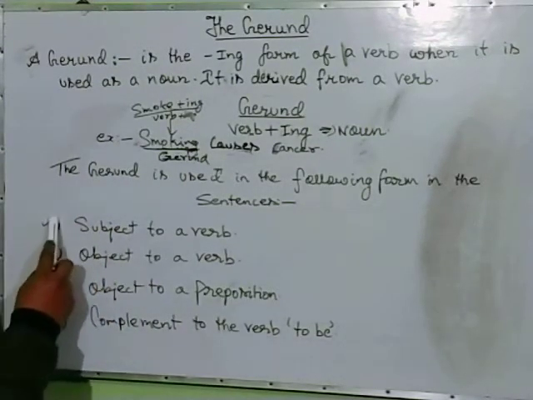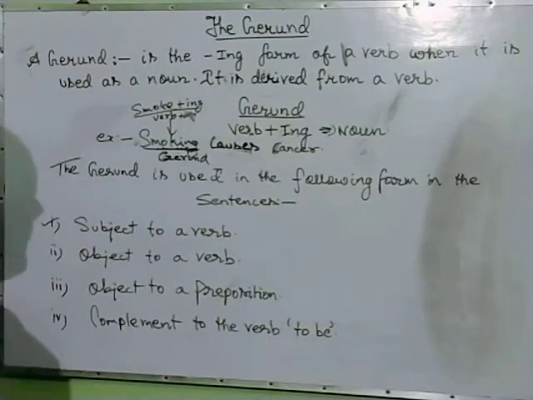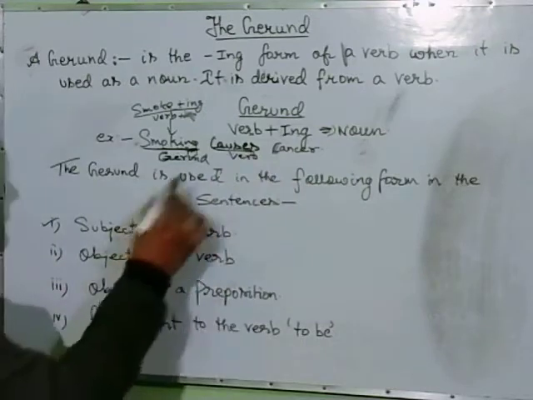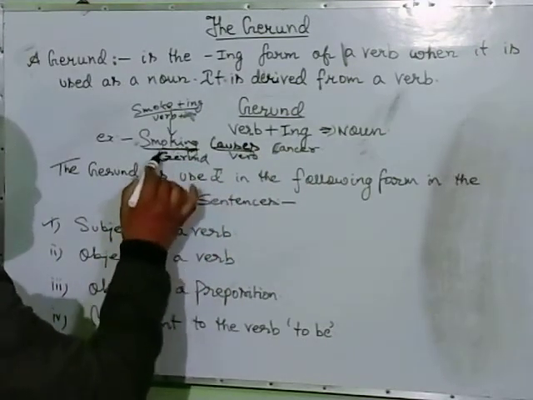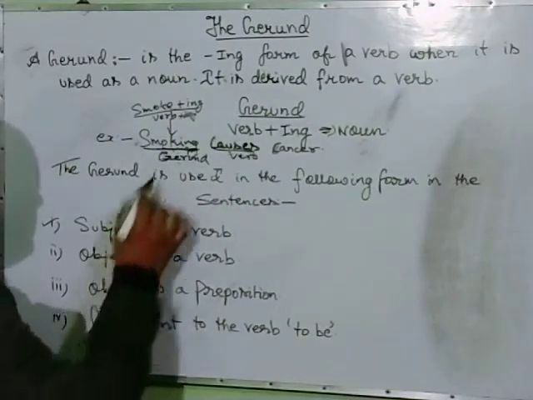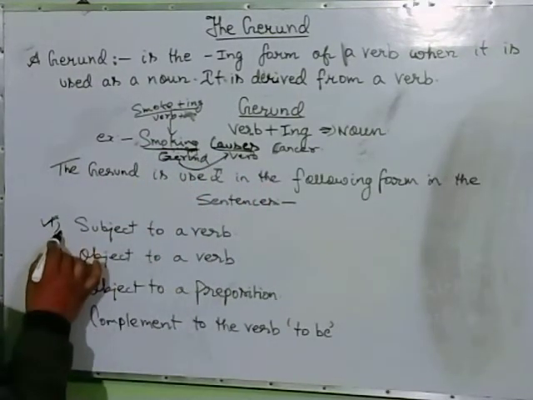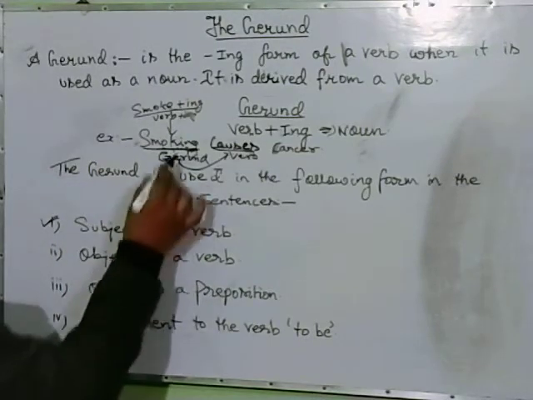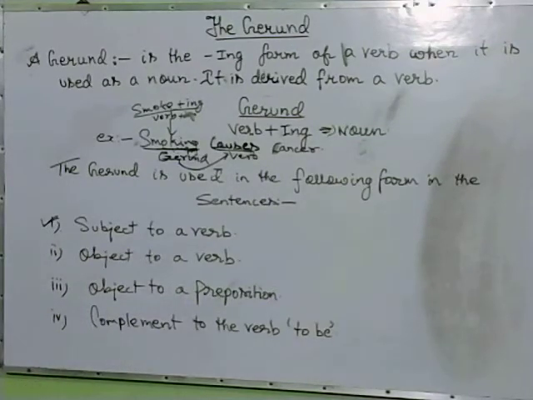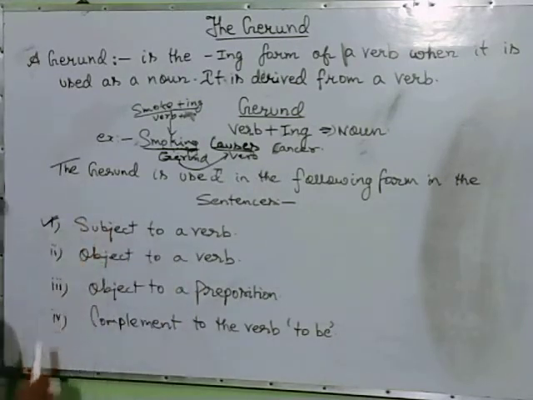So first, subject to a verb, which I did here as one example. Here causes is a verb, and this is the subject which is gerund, in the sentence. ये sentence में एक subject to a verb के रूप में काम कर रहा है. That's why this first topic in sentences is subject to a verb. So point wise we will discuss so that you will understand more. So let us begin subject to a verb, that is gerund in sentences.